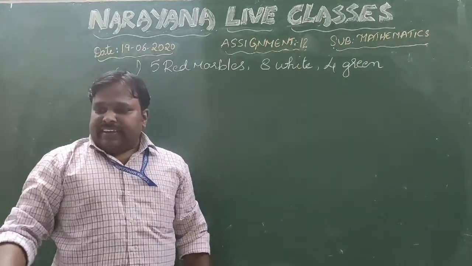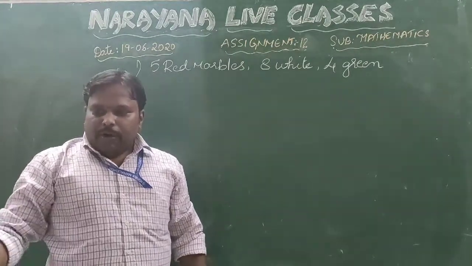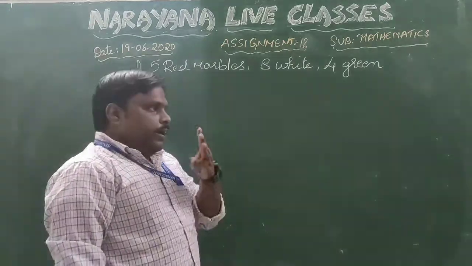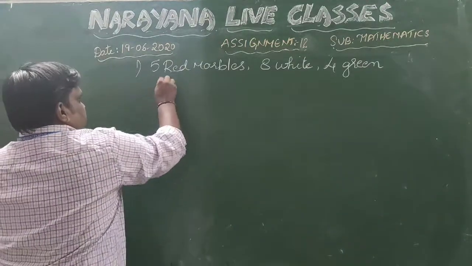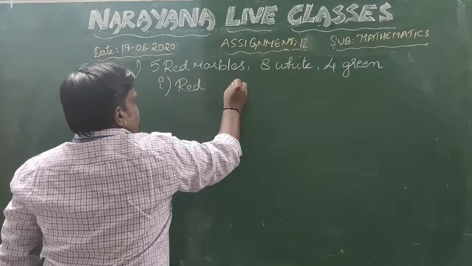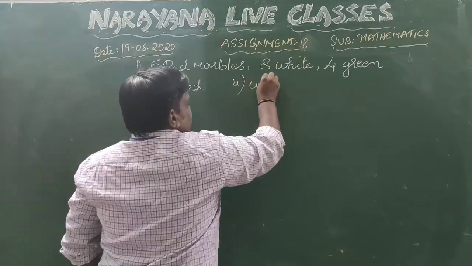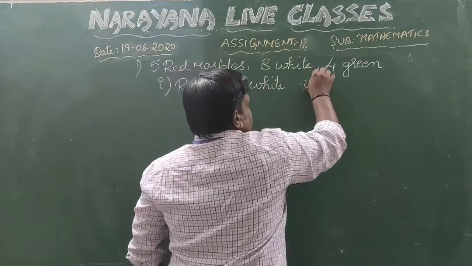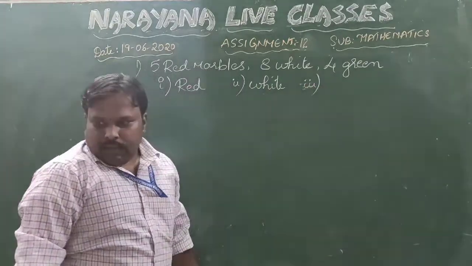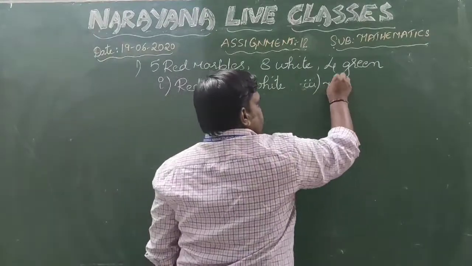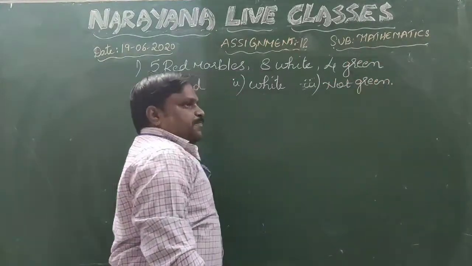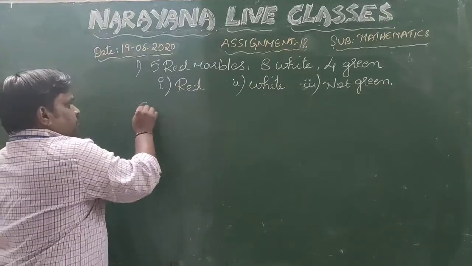One marble is taken out from the box at random. What is the probability that the marble taken out will be? We have 3 parts in this. First one, red. Second one is white. And the third one is not green. This is the question. Now, coming to the solution of this one.